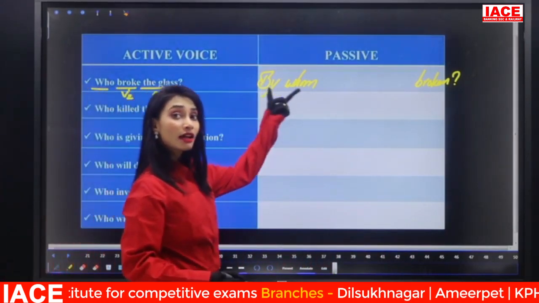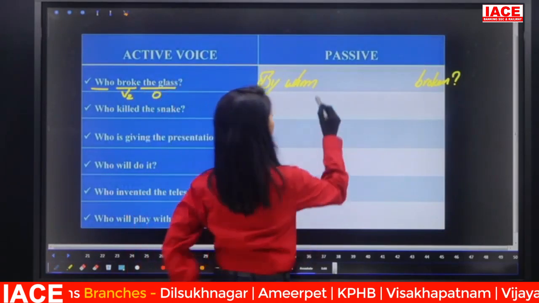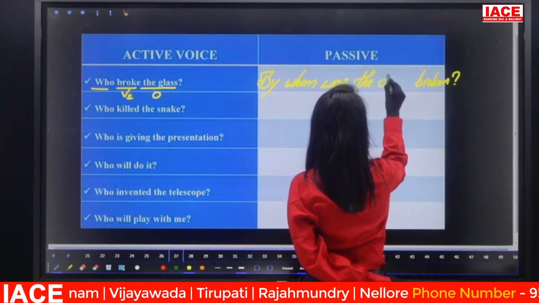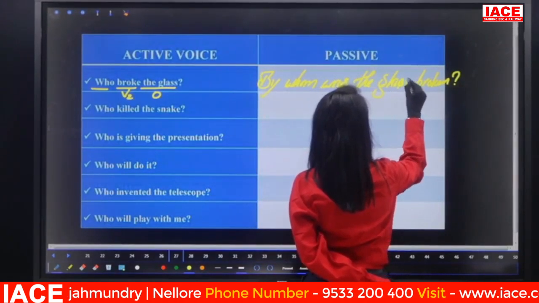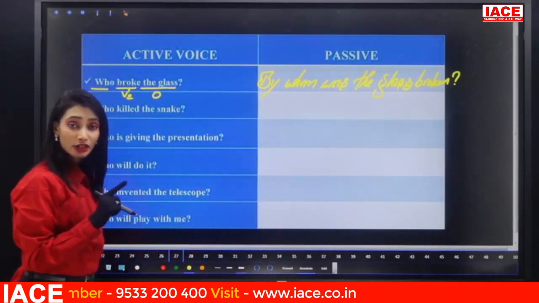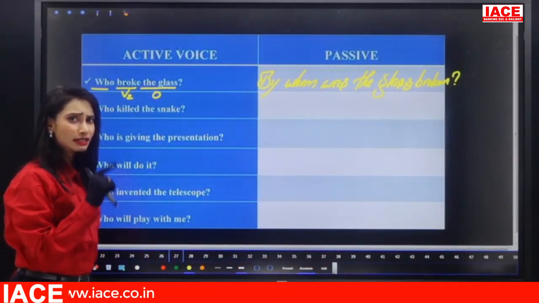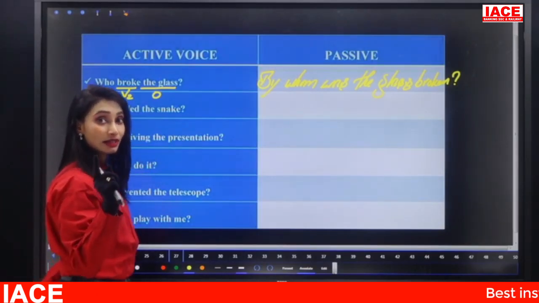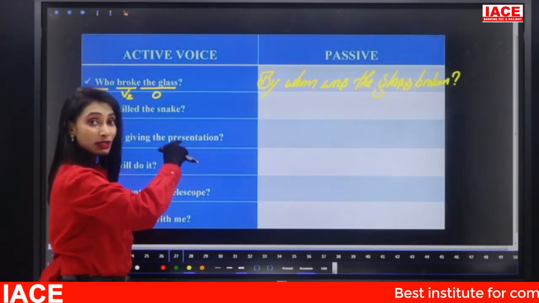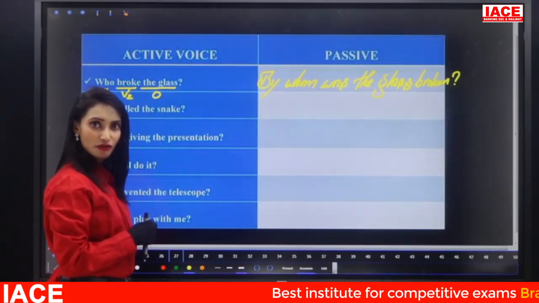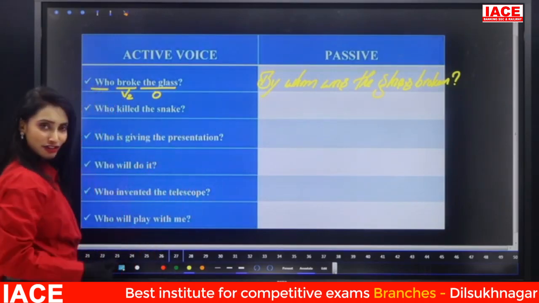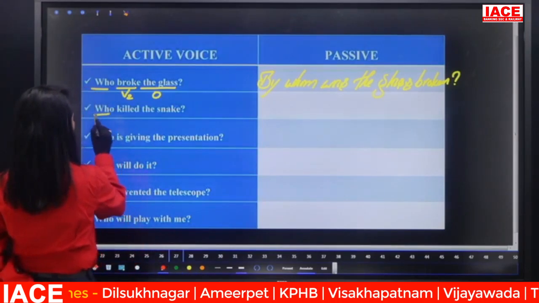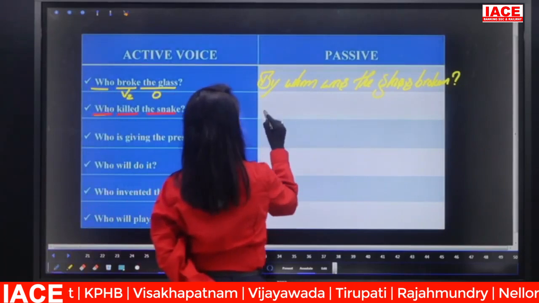According to the formula, question word plus auxiliary verb. That means by whom was the glass broken. You will get this in error detection, spotting error. Do not make this mistake. This kind of sentence might also appear in the options, but no, it is not the correct one. So we require the auxiliary verb or the be form immediately after the question word. So that is a conversion, right? Now look at the next one. Who killed the snake? Again, look at this one.